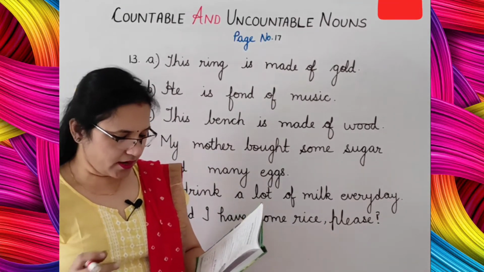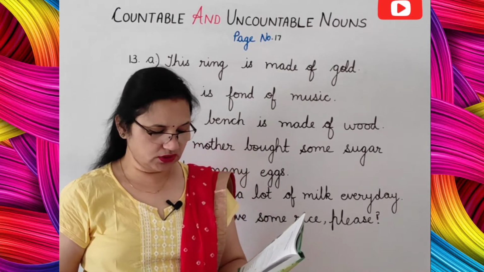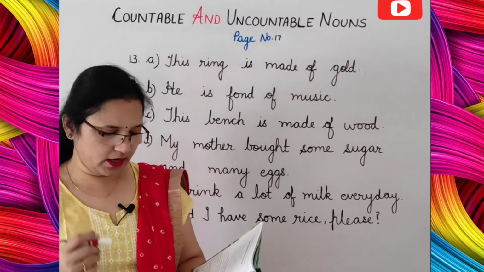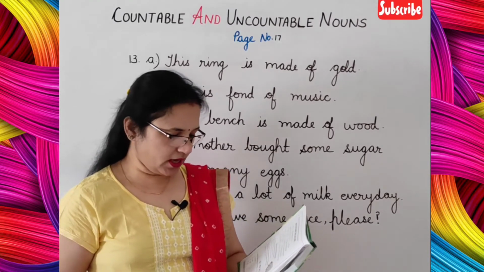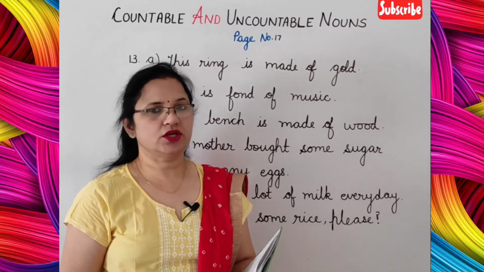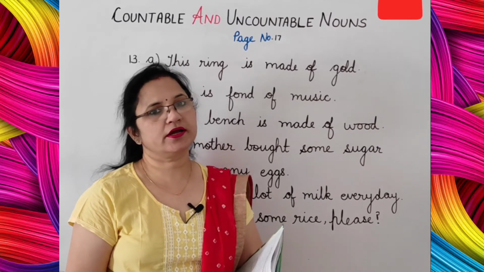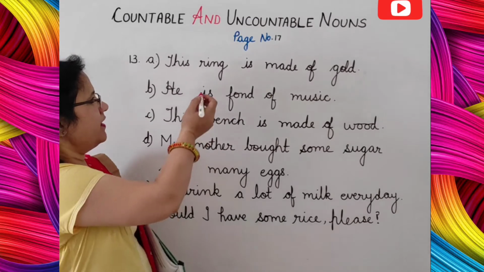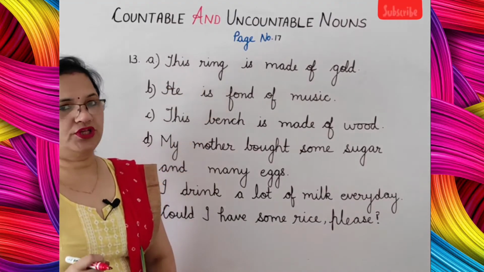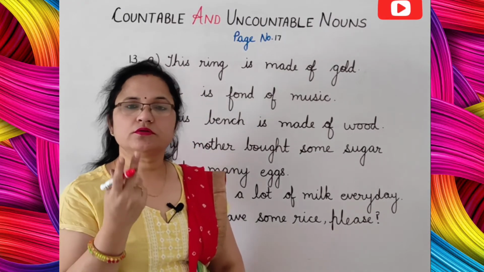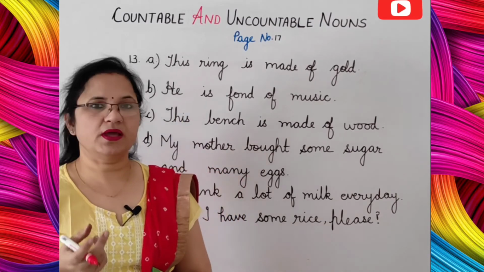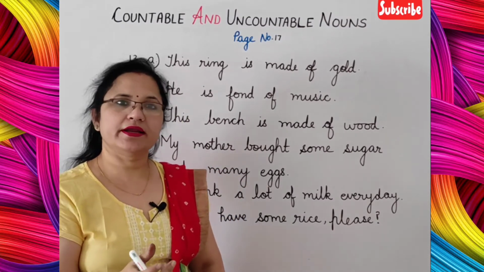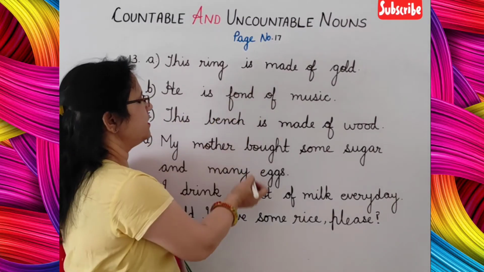Question is underline the uncountable nouns. Uncountable nouns को आपको underline करना है. Then put a tick against the correct sentence. So let's start, students. First, I have written here the correct option. But for every option two sentences are there. Out of them one is wrong and one is right. Right answer I have written here.